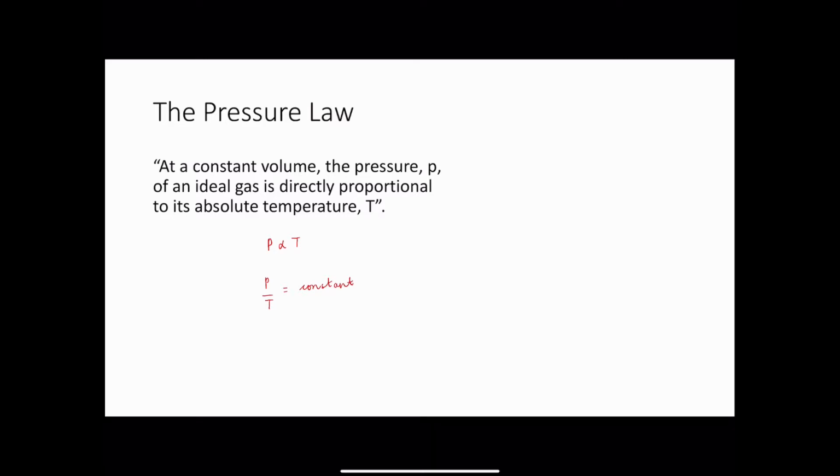And we end up with very similar graphical representation to Charles's law, whereby for a gas at absolute zero, we can draw our pressure temperature graph. And it looks something like that.